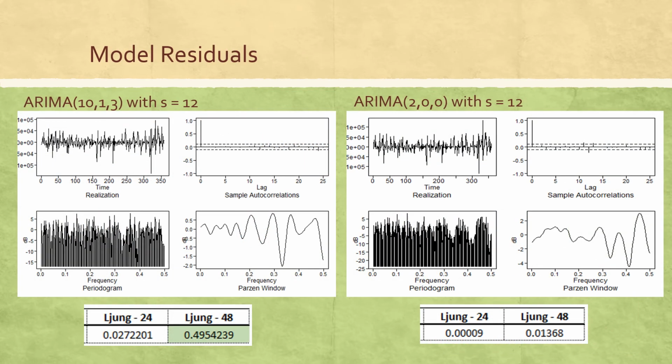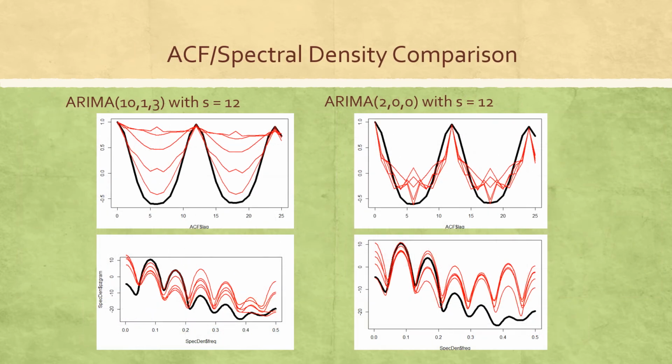The next step was to check residuals. While the ACF for both models indicate that the residuals appear to be white noise, only the model with the trend component failed to reject the null hypothesis of white noise residuals under the Ljung-Box test at k equals 48. As we can see here, the same model also performed better in terms of the spectral density, while neither performed overly well from an ACF perspective.